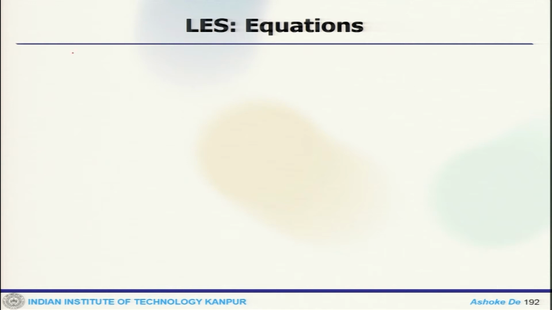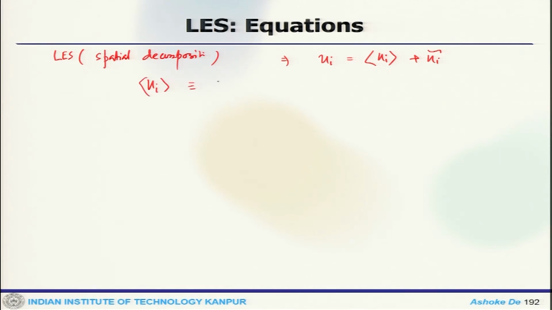Now, this is a decomposition for LES, again a spatial decomposition, where my u_i would be u_i bar plus u_i prime. Here u_i bar is the integral of G(x minus x prime) u_i(x prime) dx prime, which is G convolved with u_i. A natural choice is a filter width of the order of the computational grid size.